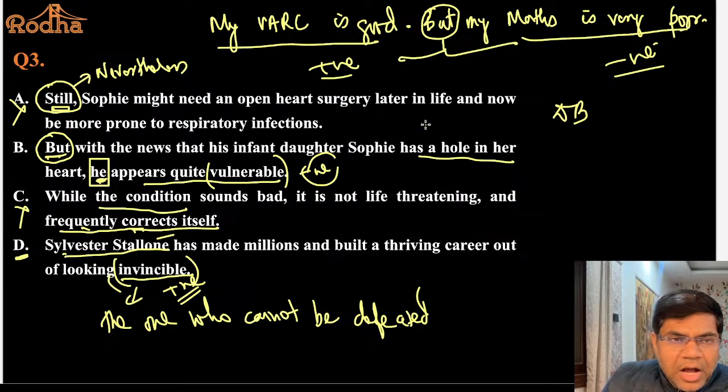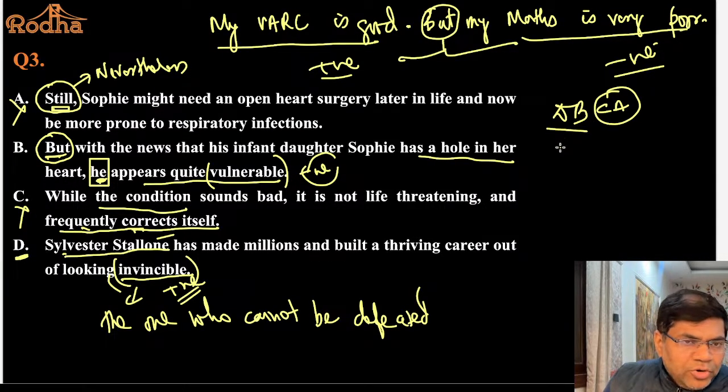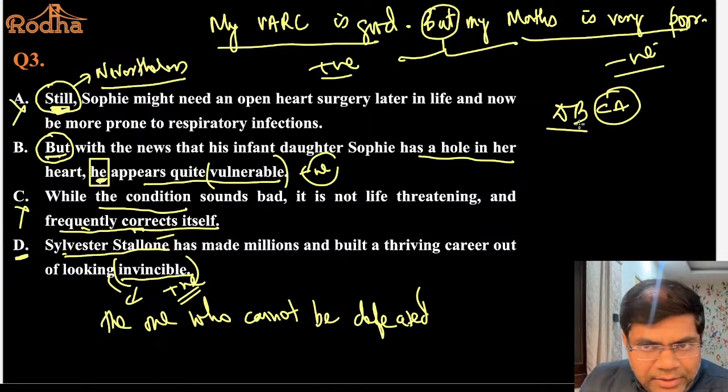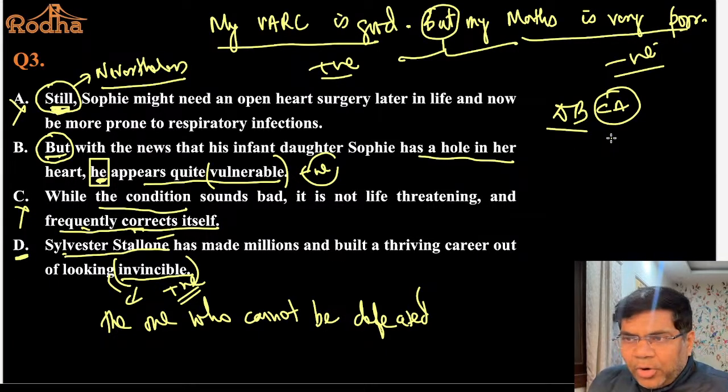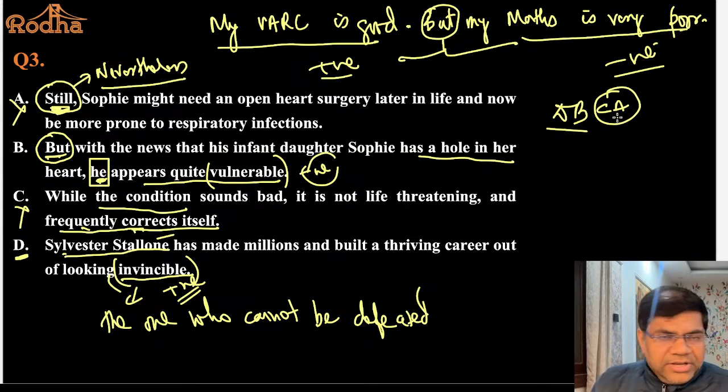समझ में आ गया? How C and A form a pair. समझ में आ रहा है? So DB is one pair in which you introduce Sylvester Stallone, his daughter, and the condition that she has. And then you talk about the condition, that the condition corrects itself frequently, but still she might need open heart surgery. So ये still जो है ये basically एक तरह से nevertheless का काम कर रहा है. So DBCA is the right sequence as correctly pointed out by Shweta. She gave the right answer.